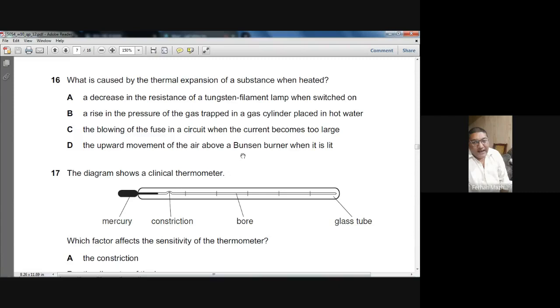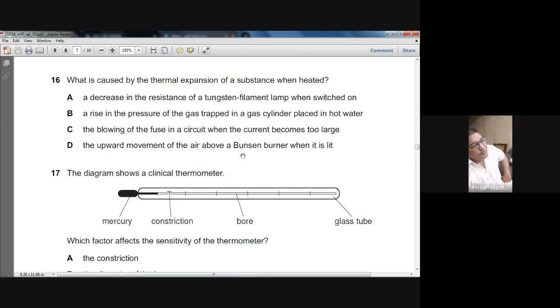And if the amount of current exceeds a certain limit, it becomes too hot and it expands, and obviously it melts, and it breaks. That's how the electric fuse works. C can also be the answer.